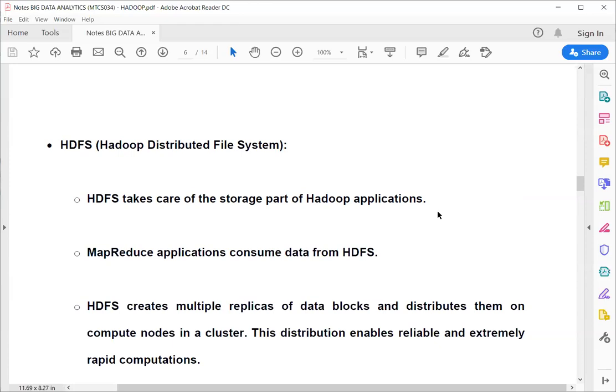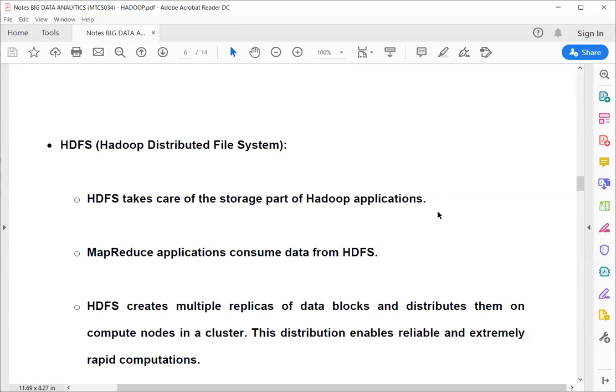When we are writing our application, it is not the concern of the application to handle HDFS. But you should be aware of what HDFS is and how it is processing the information, so that if you want to get more optimized performance from your application, you will know how to do it.